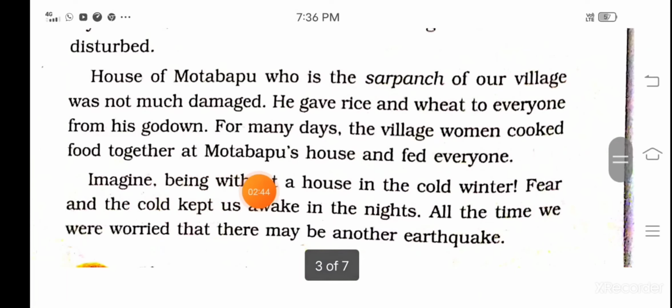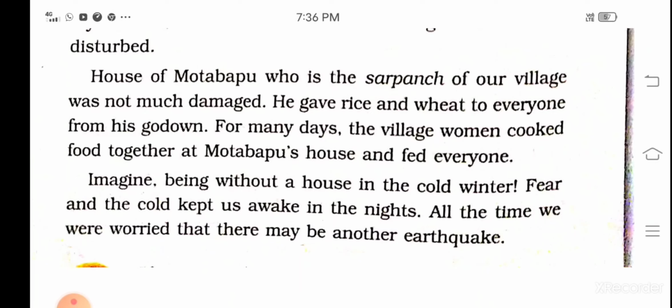Imagine being without a house in the cold winter. Fear and the cold kept us awake in the night. All the time we were worried that there may be another earthquake. She is telling, imagine the cold winter.